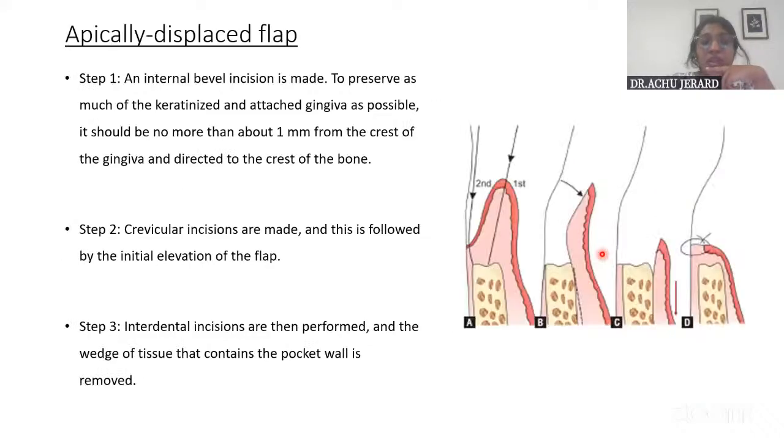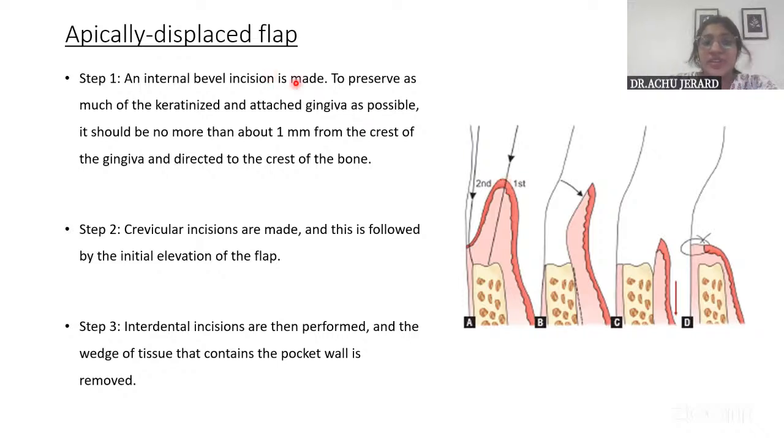Then with regard to the apically displaced flap, as I've already told you, the difference from modified Widman is that the internal bevel incision is given to the crest of the bone itself. But keep in mind that we should preserve the keratinized tissue or attached gingiva to the maximum, so it is as close to the gingival margin as possible, and of course not more than 1 mm from the crest of the margin.